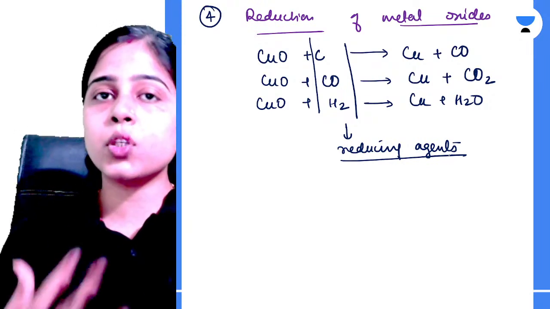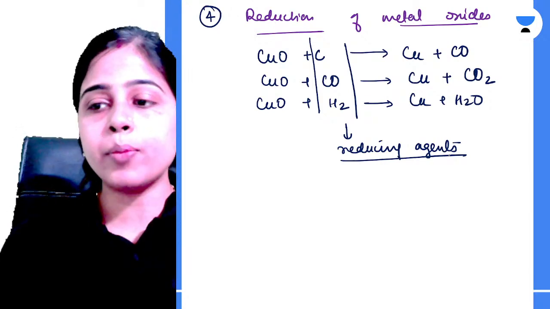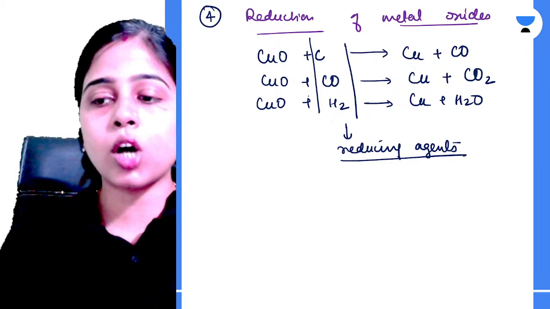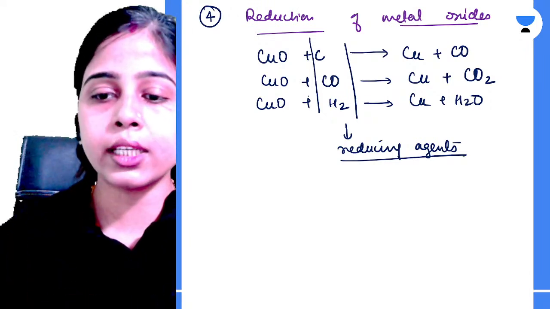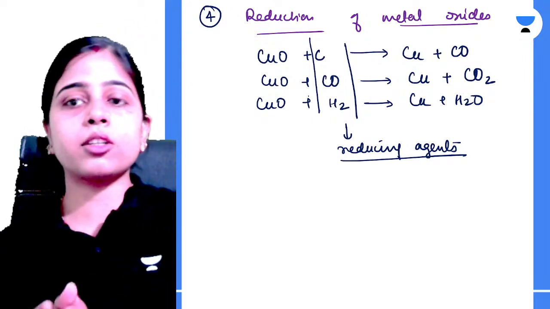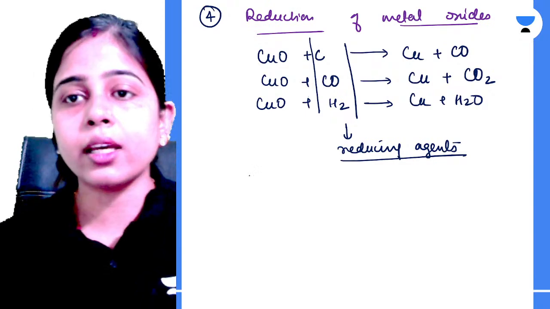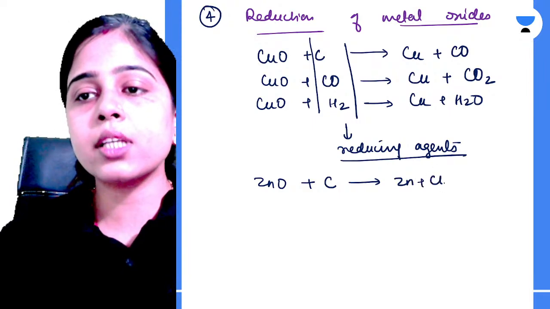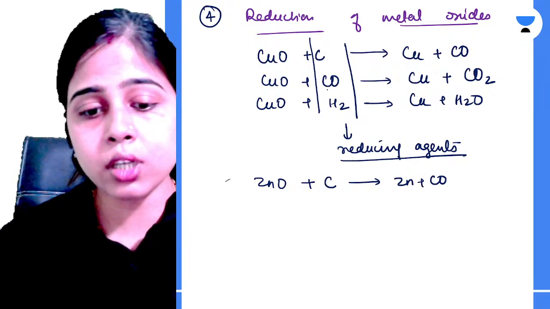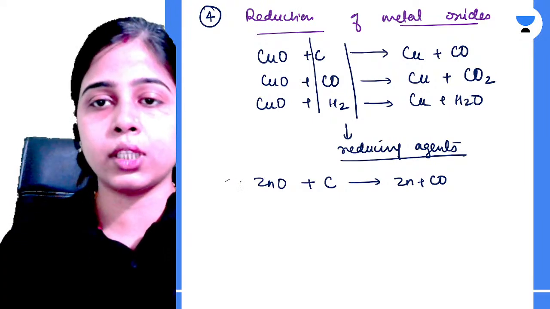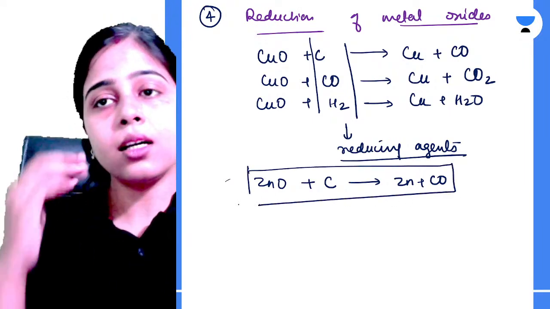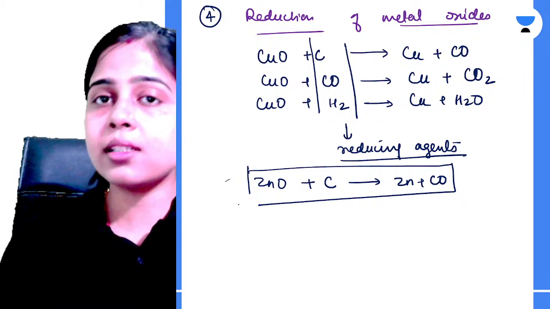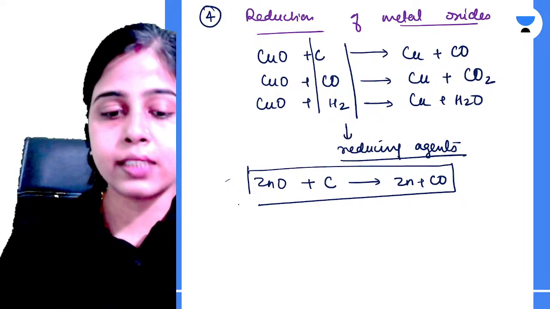This process can be used for only three metals, that is copper, lead and iron. These reducing agents can reduce only these three metals. We cannot use reducing agents like carbon, carbon monoxide or hydrogen to reduce all the metals. For example, zinc oxide can only be reduced using coke. You cannot reduce zinc oxide using carbon monoxide, hydrogen or ammonia. Clear? So these are the metals which are reduced by using common reducing agents. Now we have some metals whose oxides are very stable.